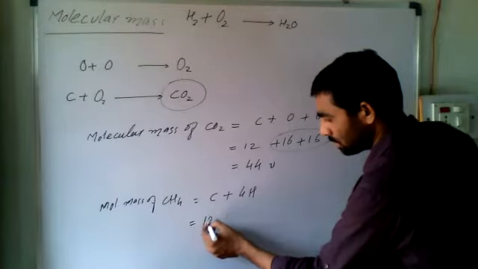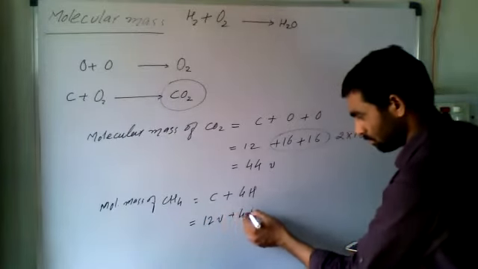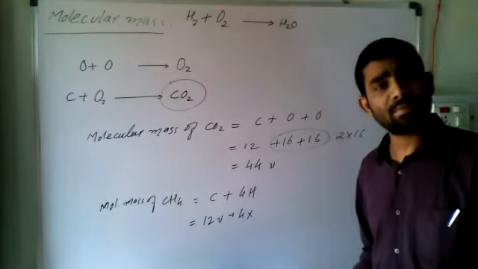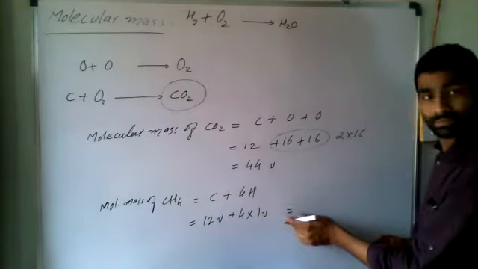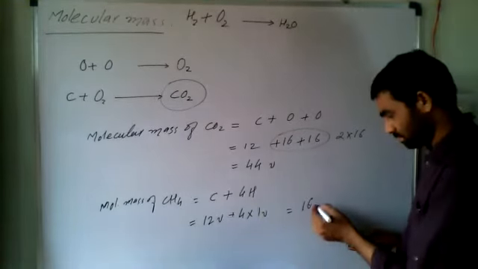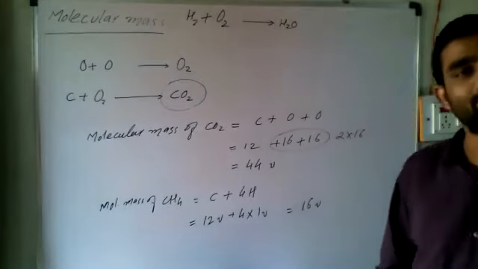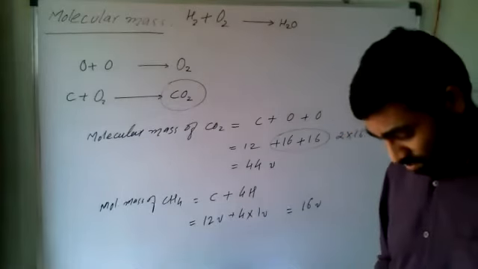Carbon 12u plus 4 into, what is the atomic mass of hydrogen? 1. 4 into 1 is equal to, very simple.